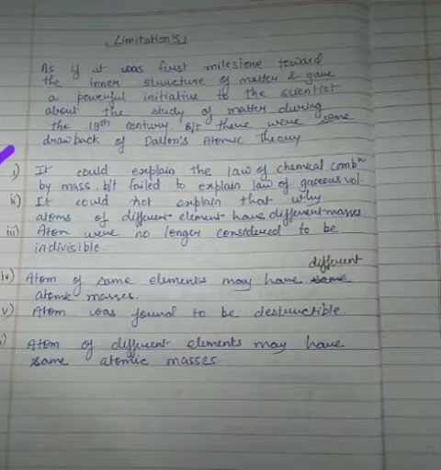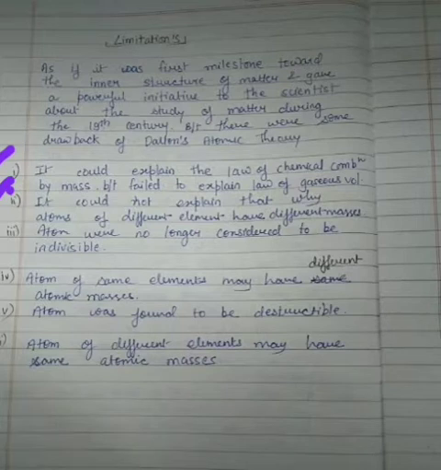So basically, students, as there were some drawbacks, or you can say limitations, let us see them. Actually Dalton's theory couldn't explain the law of chemical combination by mass, and he failed to explain the law of gaseous volumes. Okay, then it could not explain why atoms of different elements have different masses.